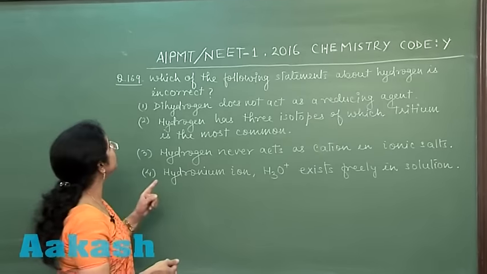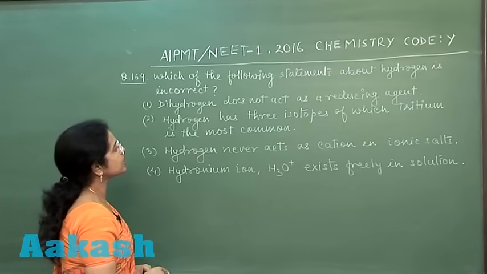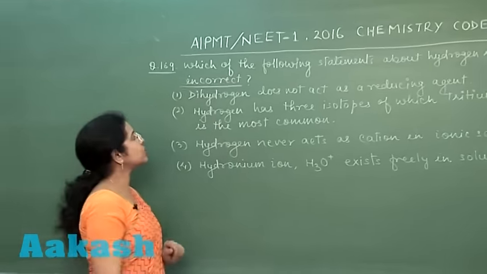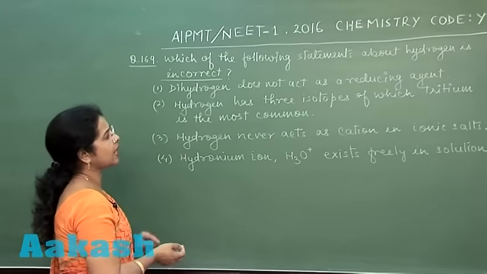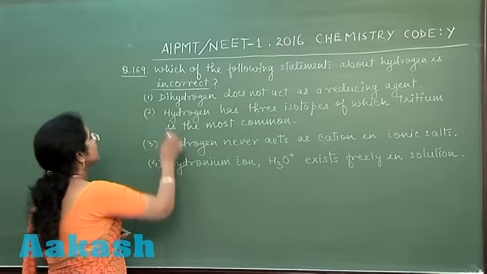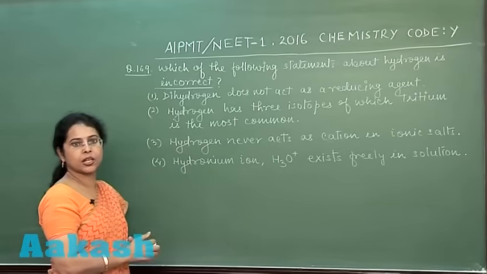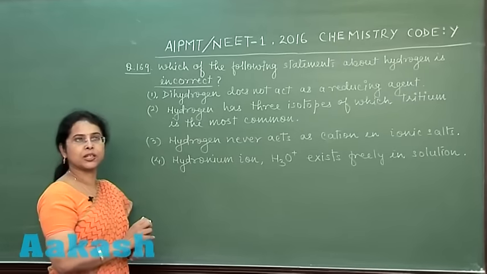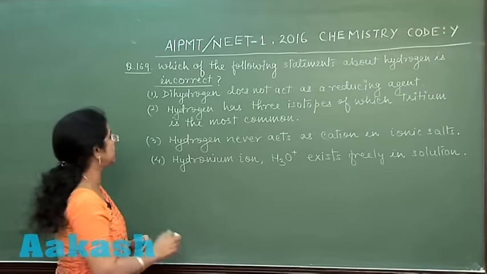So moving to the next question, question number 169. Which of the following statements about hydrogen is incorrect? First statement is dihydrogen does not act as a reducing agent. This statement is partially correct, partially incorrect. Hydrogen acts as a reducing agent in metallurgy, but yes, this is not a very common reducing agent.